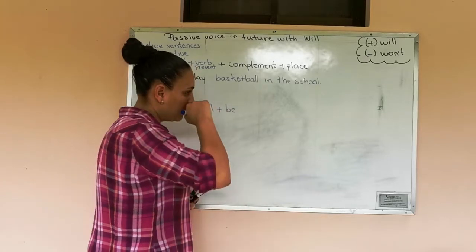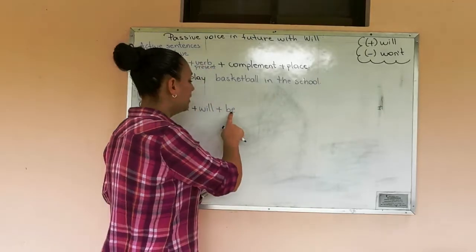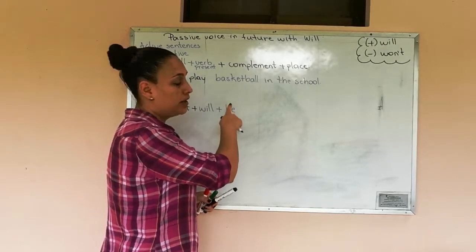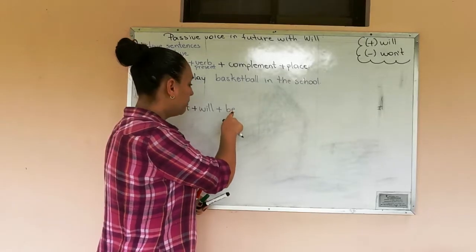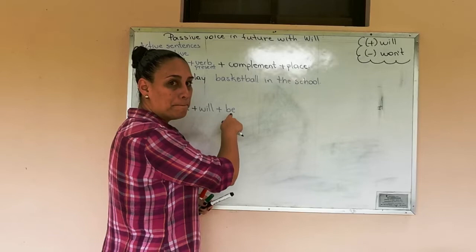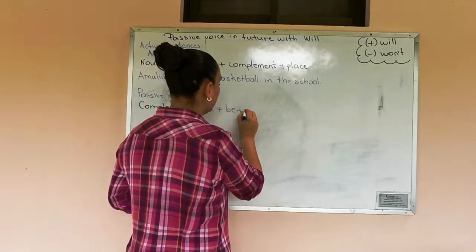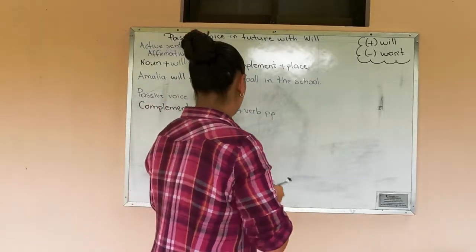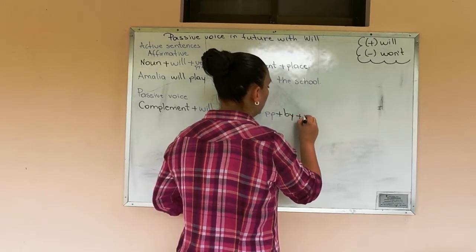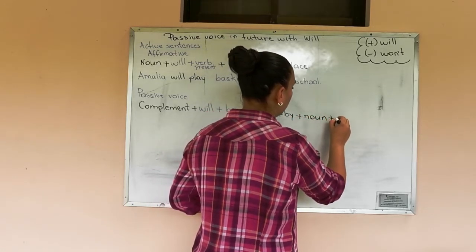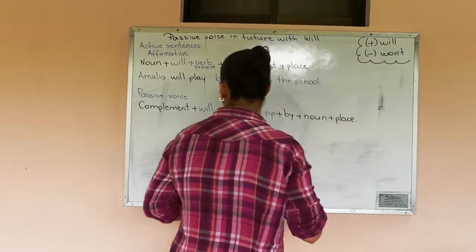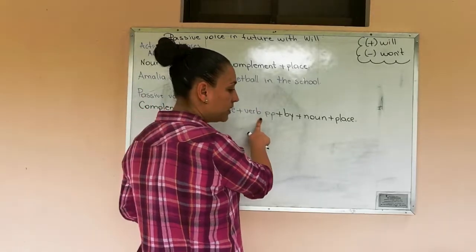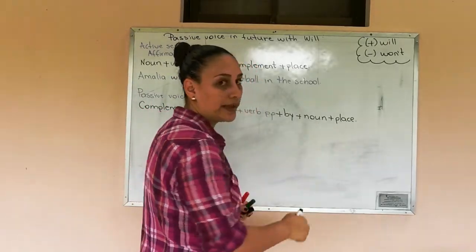Remember that I told you in the other videos that we are going to use the verb be all the time. In this case, we are not going to use is, are, we are going to use be. The verb be in the simple form, be. Plus the verb in past participle, the verb pp. Then we are going to use by, then the noun, and finally the place. Okay, we have the complement, will, verb be in the simple form, the verb in past participle, by, and noun, and the place.